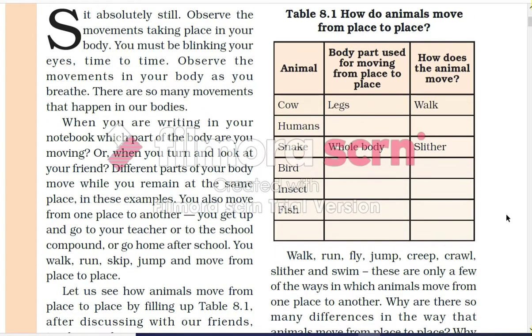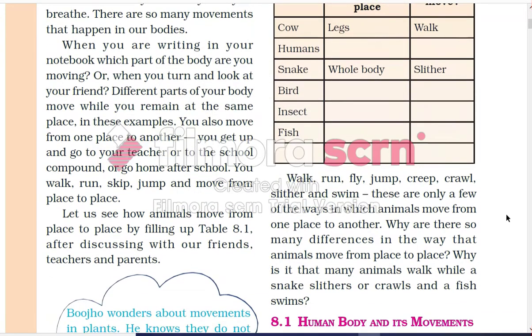We'll start reading. Sit absolutely still. Observe the movement taking place in your body. You must be blinking your eyes from time to time. Observe the movements in your body as you breathe. There are so many movements that happen in our bodies.